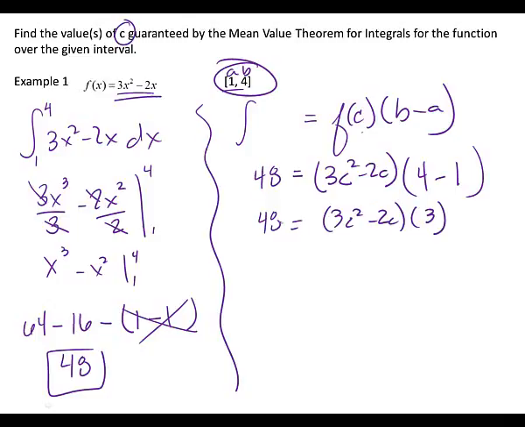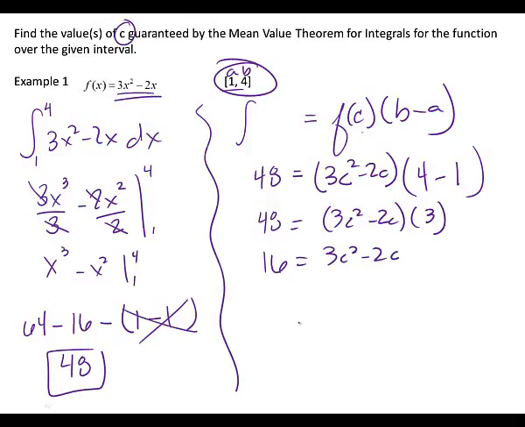You can distribute, or couldn't we divide that over to the other side? If I divide it to the other side, my numbers become smaller, and if I'm not using a calculator, it's better for my numbers to become smaller, isn't it? So rather than making them bigger and harder to work with, I know that that's divisible by 3. So we're going to put that in there. How many times does 3 go into 48? 16. So I've got 3c squared minus 2c.